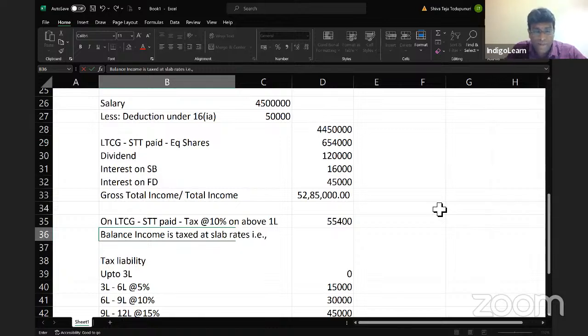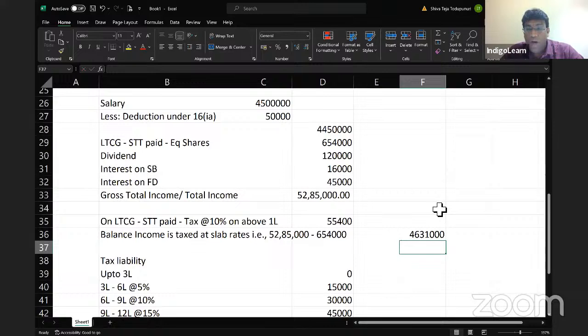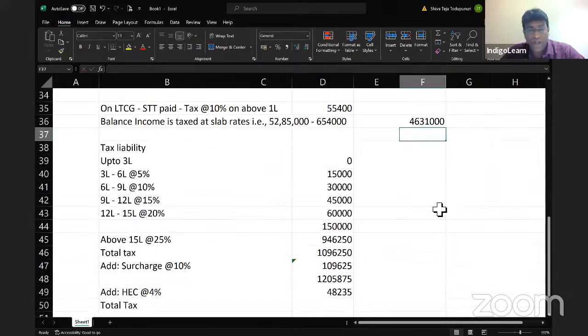That is 52,85,000 minus 6,54,000. How much is that figure? 52,85,000 minus 6,54,000, which is coming to 46,31,000. So let me calculate tax on that first.